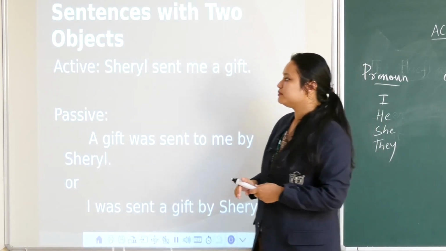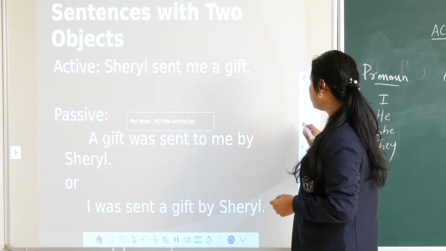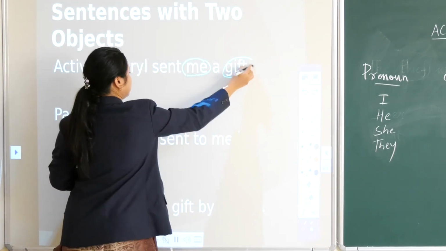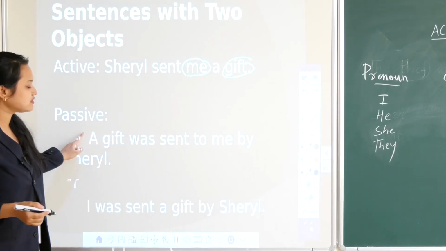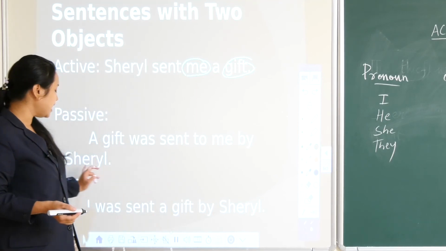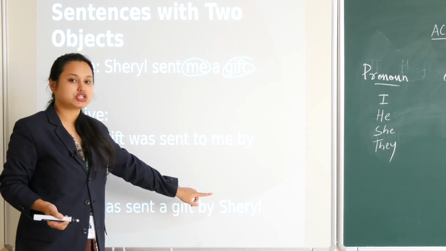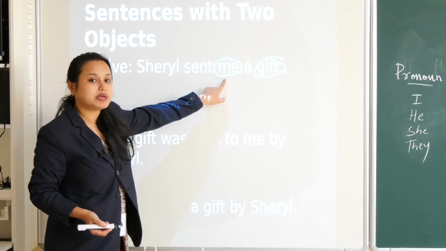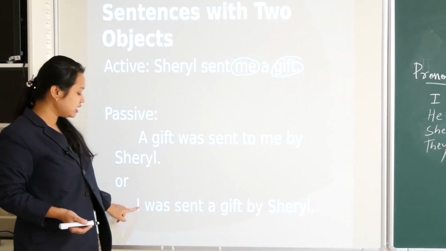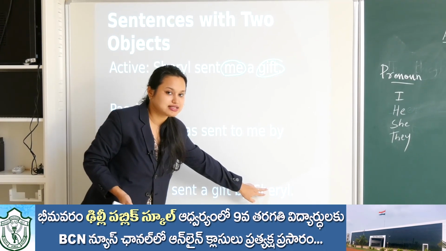Now this is something, the sentence has two objects here. One is me, one is gift. If two objects are there, the passive will also be of two types. "A gift was sent to me by Cheryl." One is "I was sent a gift by Cheryl." When I want to make this person the main one, I start the sentence with I. So "I was sent a gift by Cheryl." Cheryl is the subject, the doer.